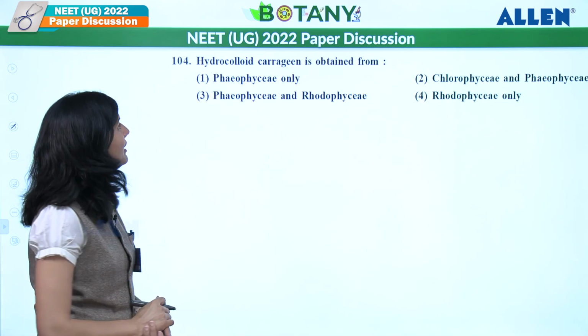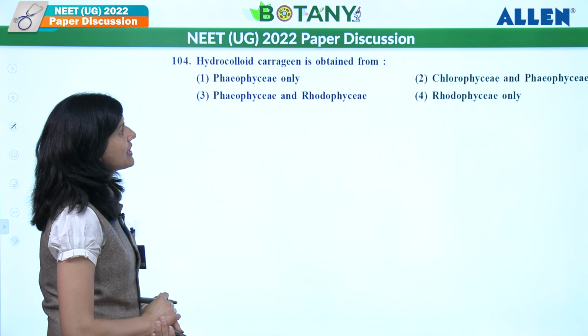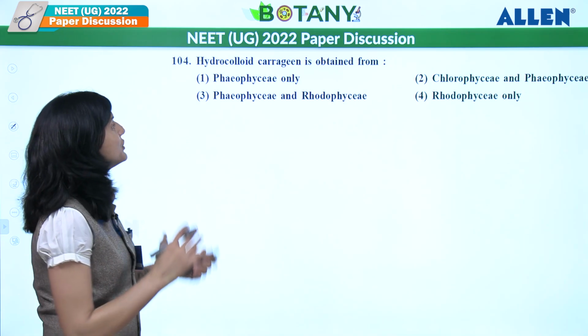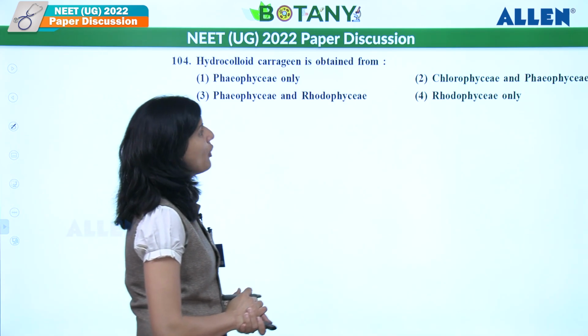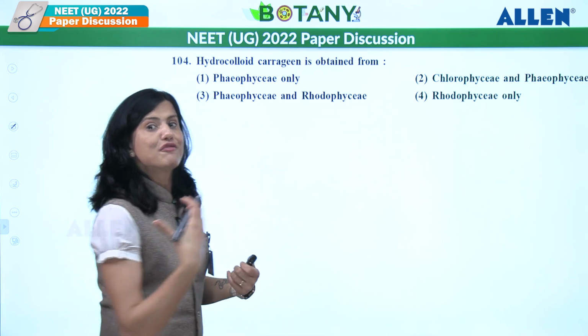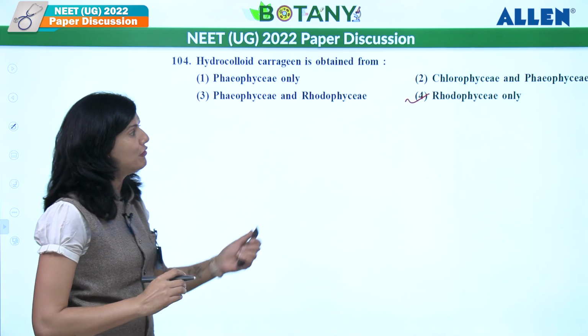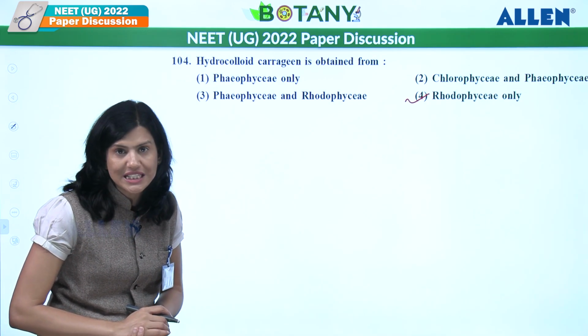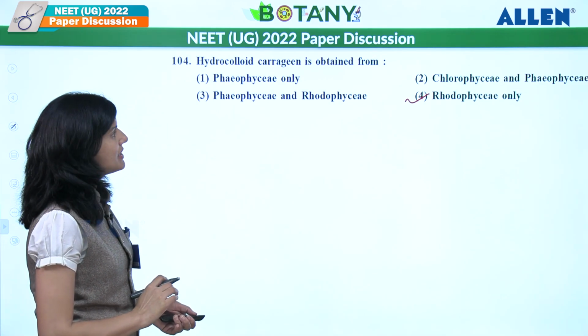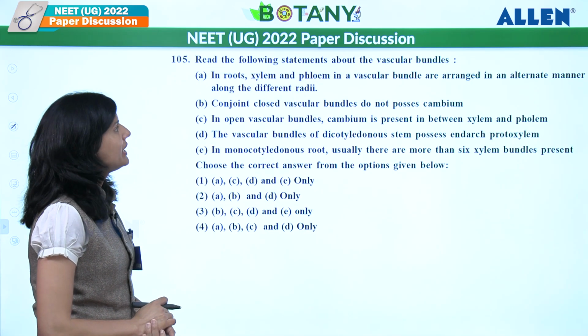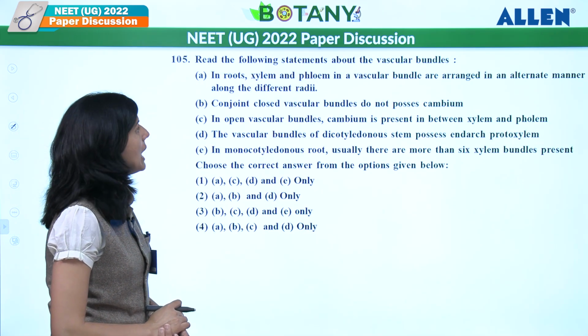Let's see the next one. Hydrocolloid carrageen is obtained from. So hydrocolloid carrageen is obtained from the cell wall of Rhodophyceae members. So what is the answer over here? That should be the fourth one, Rhodophyceae only. Understood this part? Next. Read the following statements about vascular bundles.